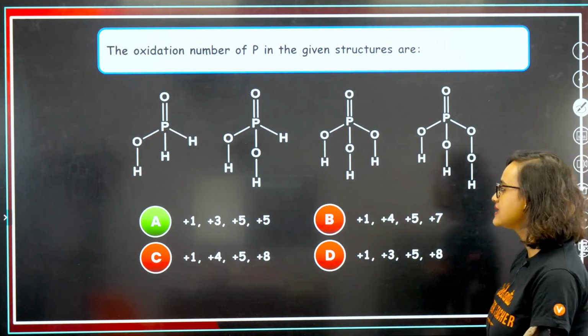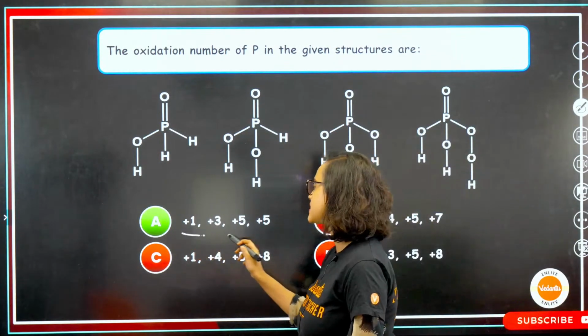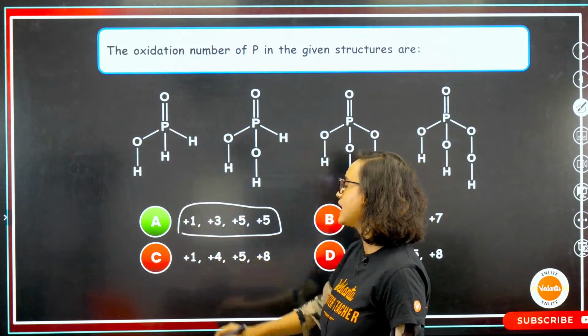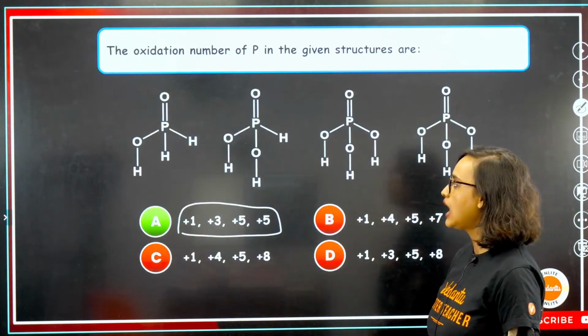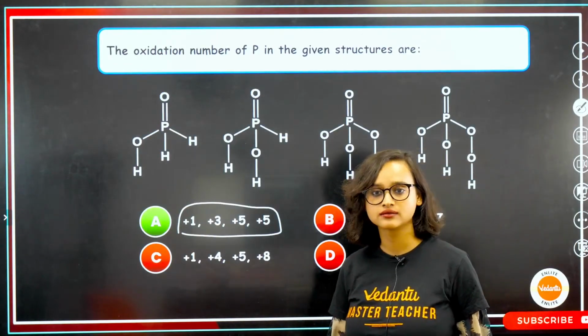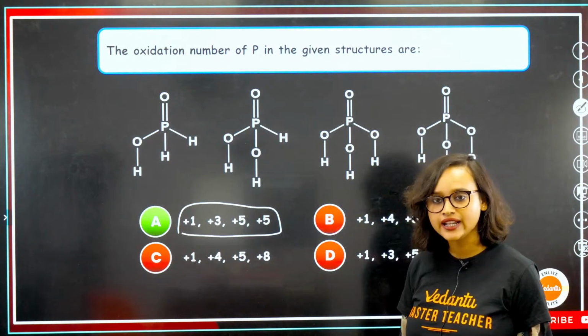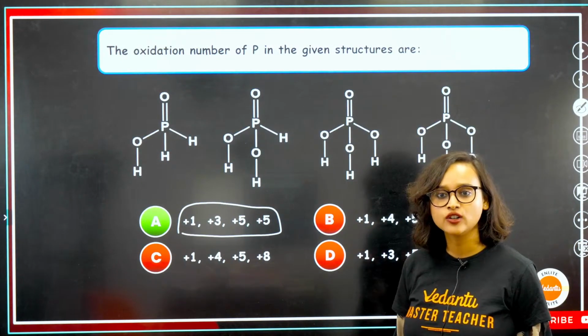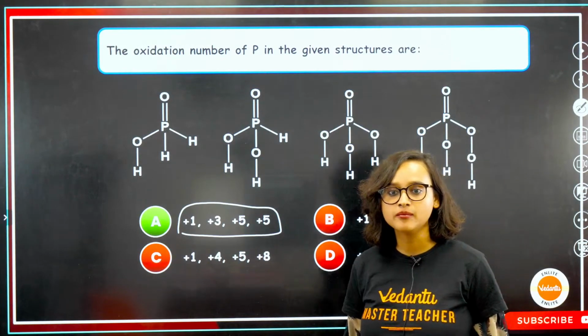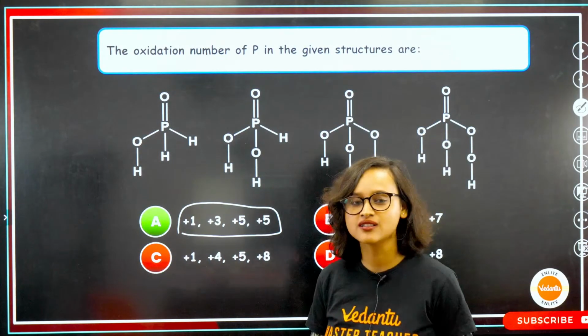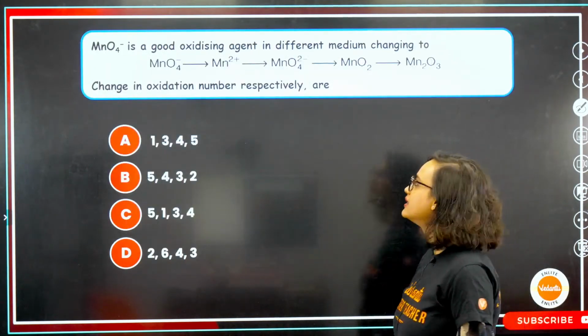The answer is actually this, okay? +1, +3, +5 and +5. How? I hope you know this. Very good, very good. Beyblade, Unnati, Shivi, Venkatram, Venkatram KS. Well done. Next question. Hey, this is easy.